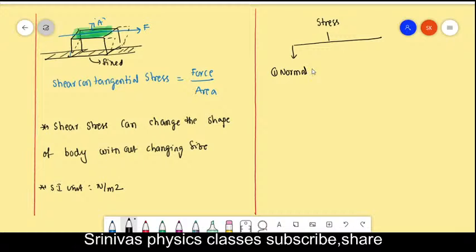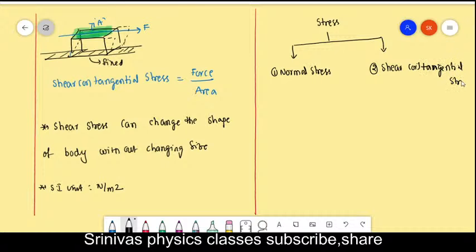The second one is the shear or tangential stress. Normal stress means it is applied perpendicular to the surface. Shear or tangential stress is applied parallel to the surface.